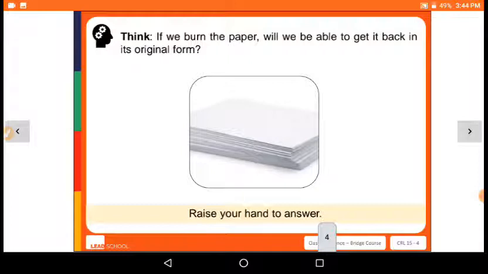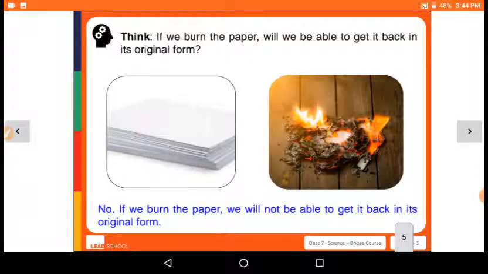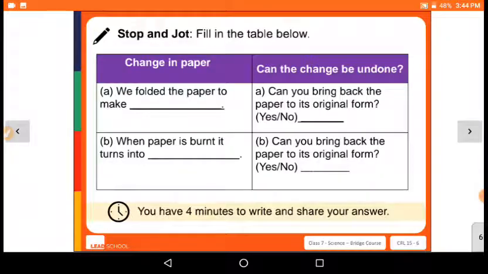Now, same paper, if we burn it down, can we get it back like we get from the origami we made? No, we will burn the paper, we will not be able to get it back in its original form. So, filling the blanks: we fold the paper to make an aeroplane. Can we bring back the paper to its original form? Yes, we can bring it back.